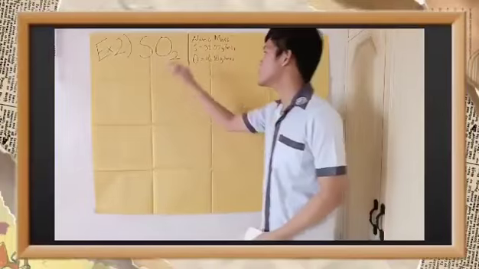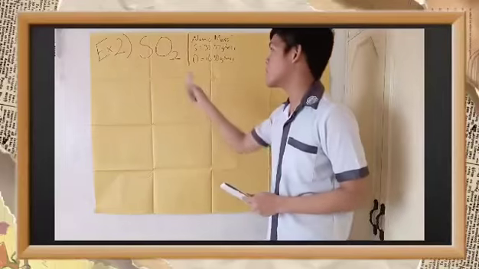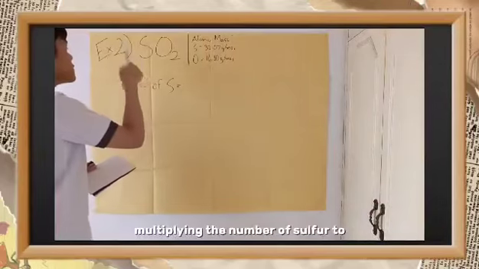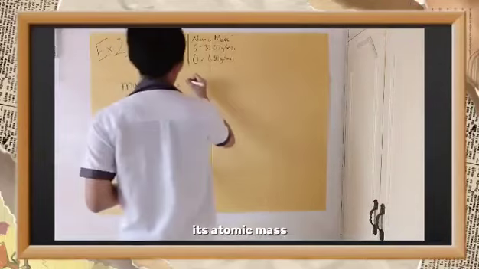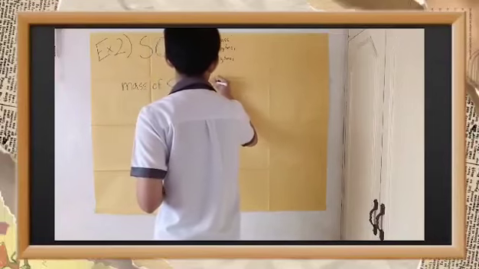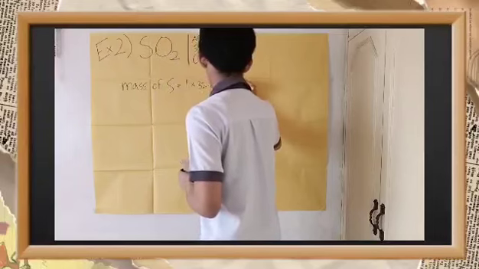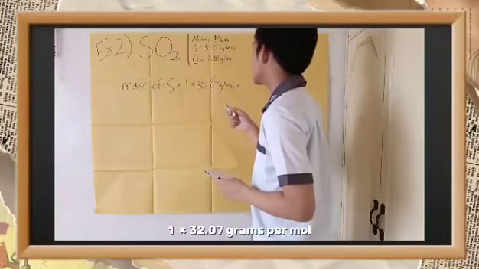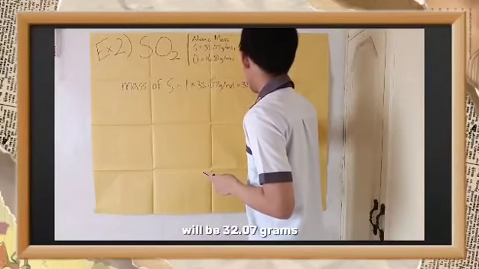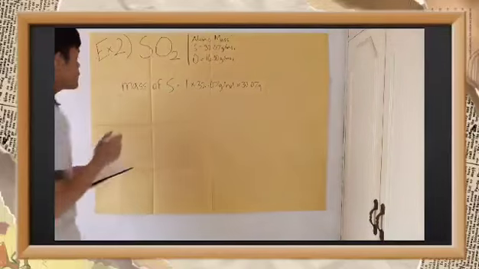We will have SO2, also known as sulfur dioxide. We will start by solving the mass of S and O. So we will start by multiplying the number of sulfur atoms by its atomic mass. So it will be 1 times 32.07 grams per mole. 1 times 32.07 grams per mole will be 32.07 grams.